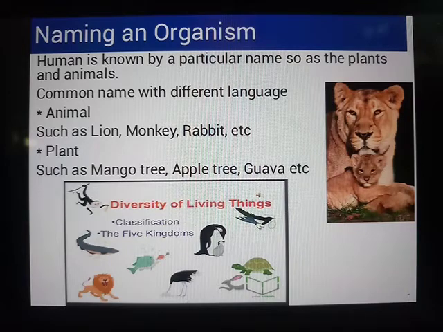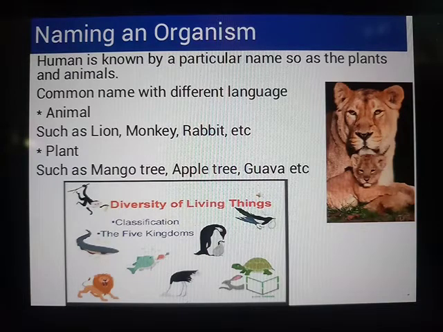Here on the screen, animals such as lion, monkey, rabbit are given, whereas for plants, mango, apple tree, guava. So if in English we are talking about these particular names, what would we say in Hindi or Marathi, since these are the common languages we are using? Lion in Hindi we call sher. For monkey, bandar. And for rabbit, khargosh, right? Now in Marathi, for lion,